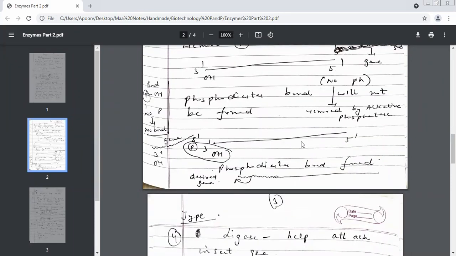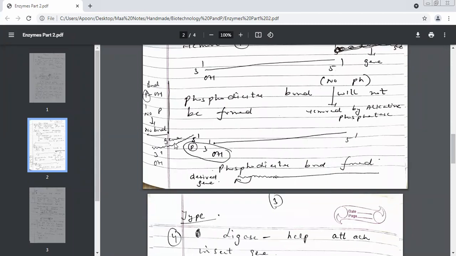This is your linear DNA. On 3 prime, what is present? Hydroxyl group. Do we have anything on the 5 prime? No, ma'am. Very good. Now see, this is your gene, the gene which has to be inserted. Can you see this gene? This hill structure over here, tedha medha?